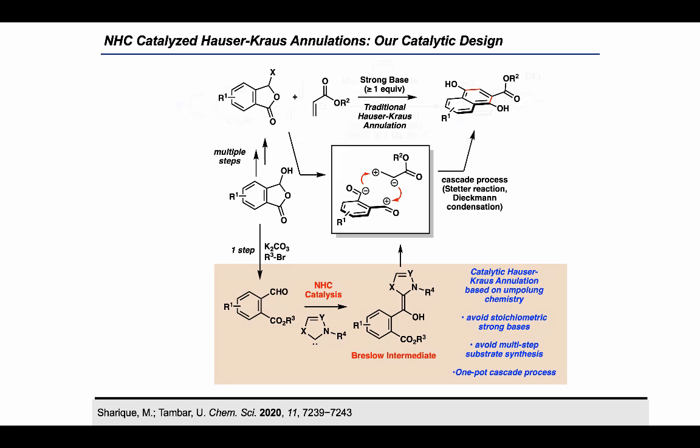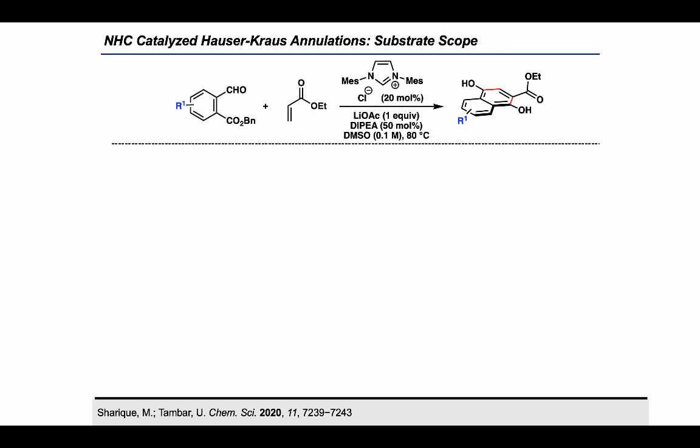Okay, so we optimized the reaction based on our catalytic design and successfully synthesized the Hauser-Kraus annulation product in the presence of 20 mole percent imidazolium catalyst and 50 mole percent of the Hünig's base. Now, since Hünig's base is comparatively weaker than some of the bases that are used in the traditional Hauser-Kraus annulation, we were successfully able to avoid the use of stoichiometric strong bases.